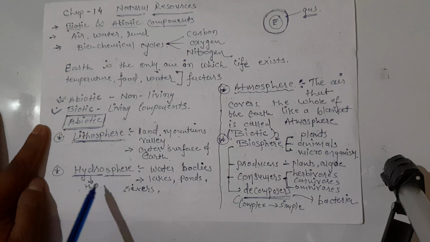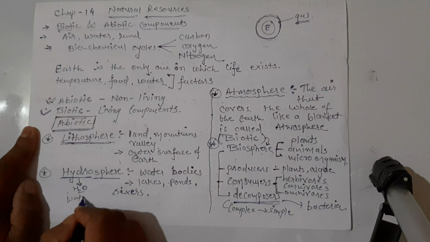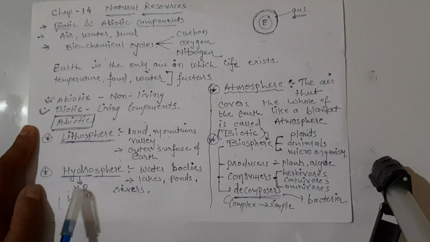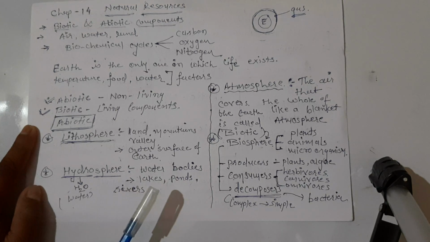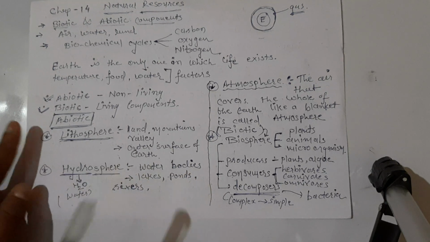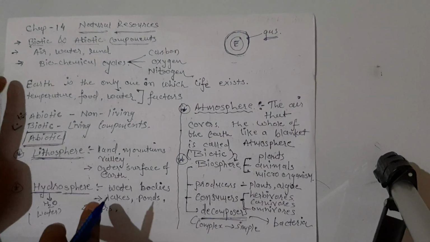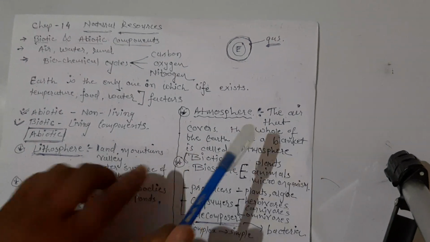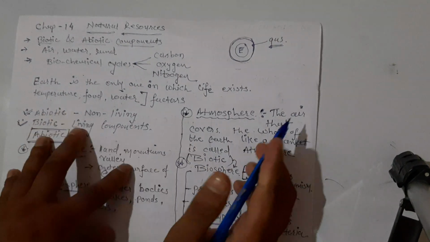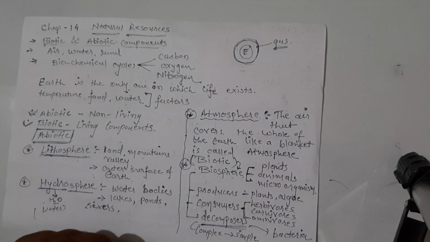In hydrosphere, hydro means what? Water. Hydro means H2O, it means water, right? So the different water bodies like lakes, ponds, rivers, oceans, that all will come in our hydrosphere. In atmosphere, right, atmosphere means that is the air covered over our planet, so that will be our atmosphere.